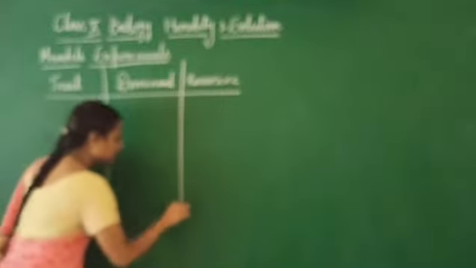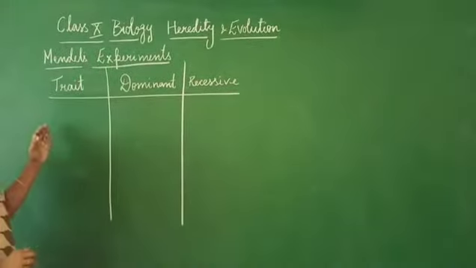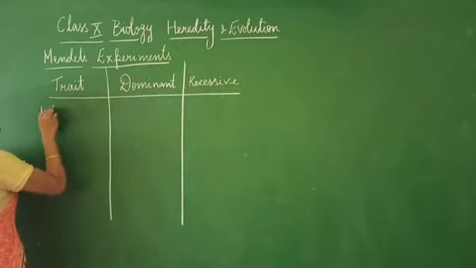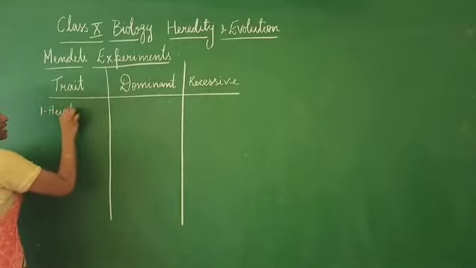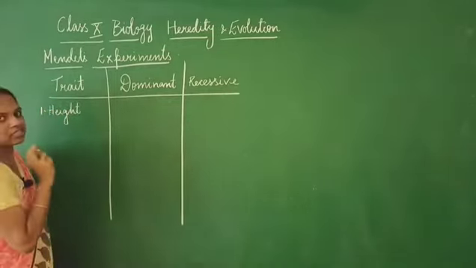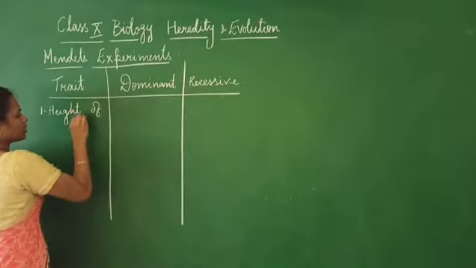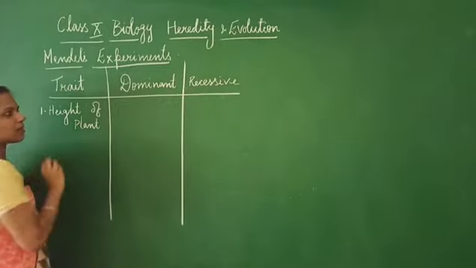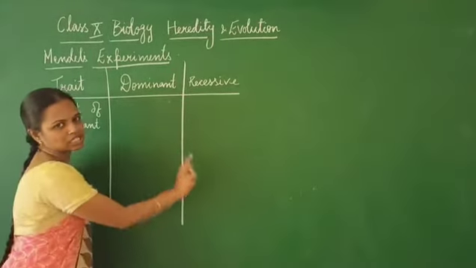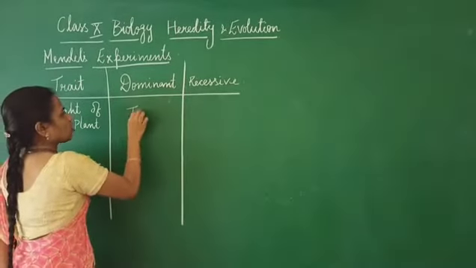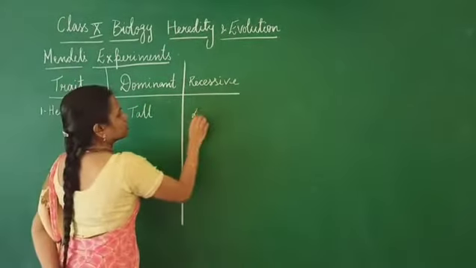So, we will be learning about the characteristics and their different alleles. For example, if we take the height of the plant, this is one of the characters which has been studied by Mendel. This height of the plant can be expressed in two alleles, two contrasting forms, that is either tall or dwarf.